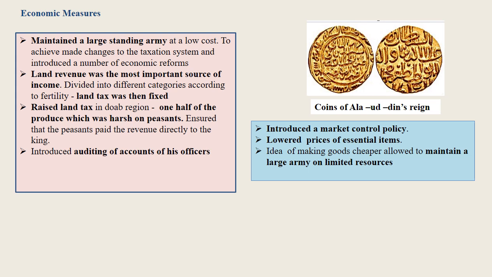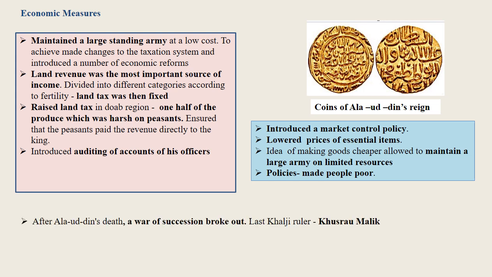The policies of Alauddin Khilji made many people poor. According to Barani, no gold, silver, tankas, jitals, or superfluous commodities, which are the causes of rebellion, were to be found in the houses of Hindus. They were even deprived of the common luxury of chewing betel. So, after Alauddin's death, a war of succession broke out.